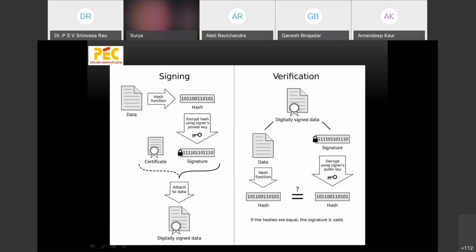So in this particular case, what happens is, on the digitally signed data we apply the hash function and calculate the hash, and the signature we decrypt using the signer's public key, and we compare the hash values generated in those cases. If the hashes generated are equal, then the signature is valid. And if there is a mismatch in the hash values of the data and the signature, then the signature is invalid. So digital signature is one technique which is being used for various purposes to ensure authentication. There are two steps in this: signing and verification.